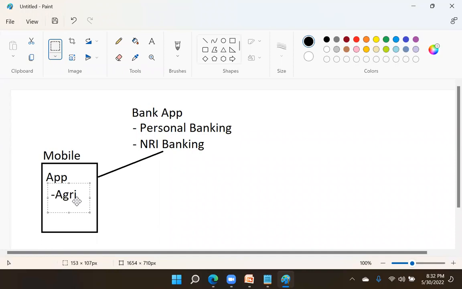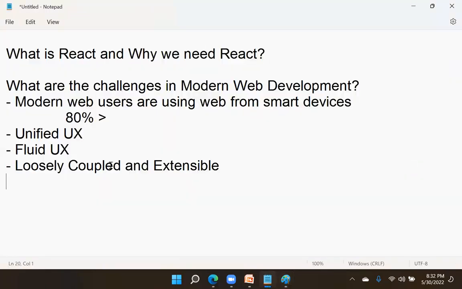That means without reinstalling the application and without stopping the application, you just keep the application idle for a few seconds, and the new features are pushed in. This kind of architecture is called loosely coupled and extensible architecture. So these are some of the major challenges in the modern web.